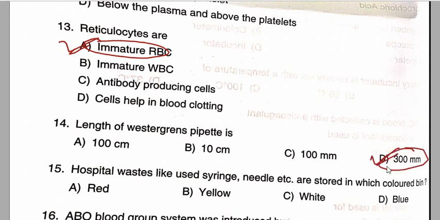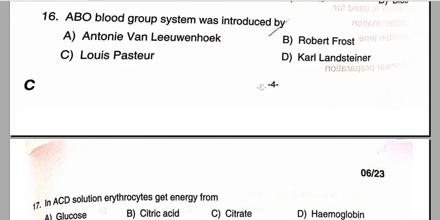For the question number 15, hospital waste like used syringes, needles are stored in which colored dustbin? So the correct answer is white or grey. Option number C is the correct answer for this question. ABO group system was introduced by Karl Landsteiner. Option D is the correct answer for this particular question.